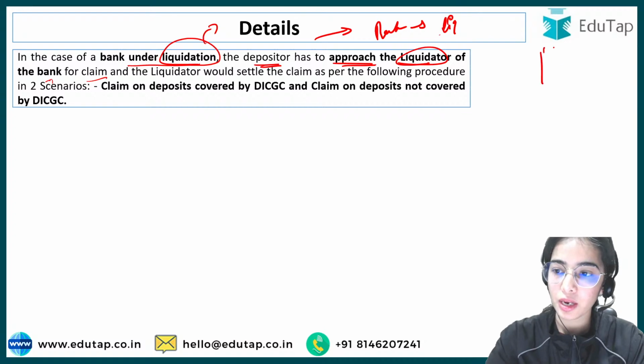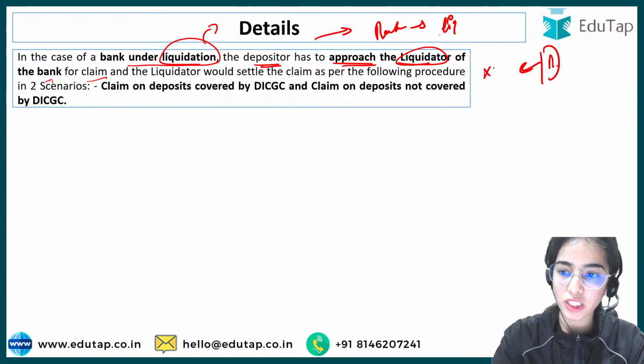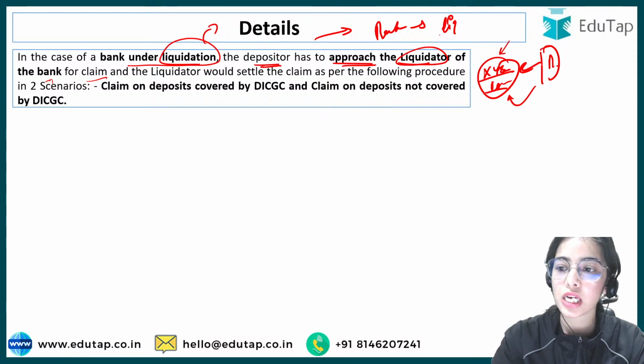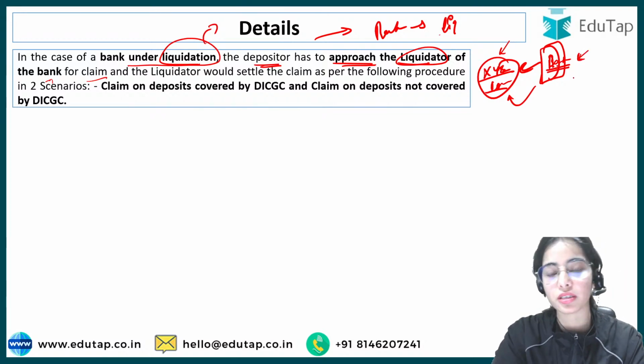So let's say a bank is being liquidated by XYZ company that has got the liquidation role. This company is liquidating the bank because the bank is closing down. The license of the bank has been cancelled by the Reserve Bank of India.